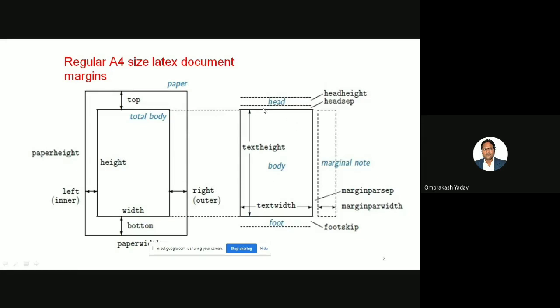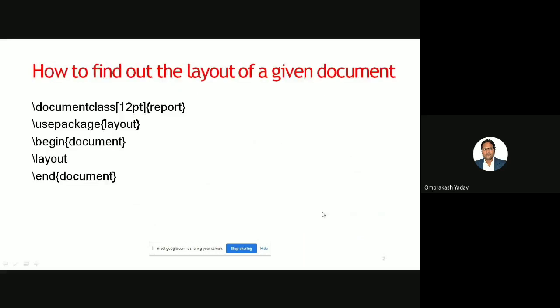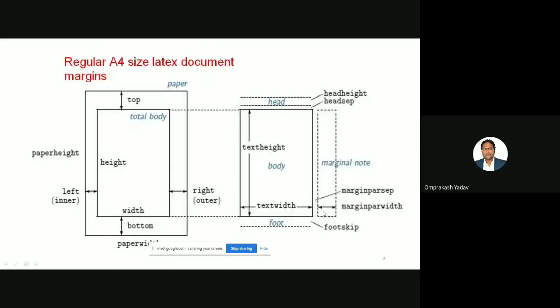The space between this part and this outer part, this is called your top margin. But in that there will be, this is called what? Head separator, right? And if you see here, this is the paper margin width, and then between that there is one space that is called the margin set. Okay, and this is the text width, and this is your text height, and this is your entire body. So this is a normal structure.